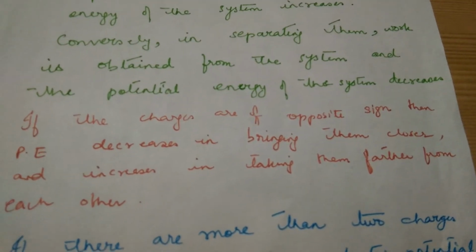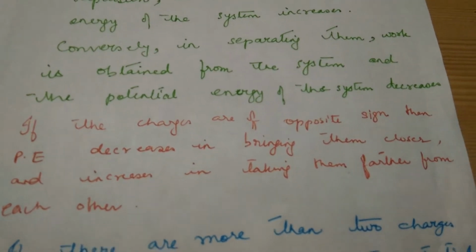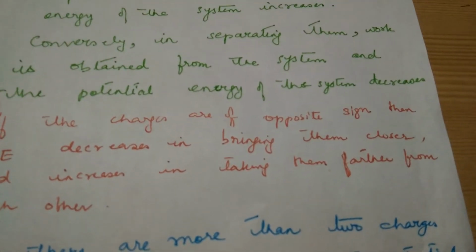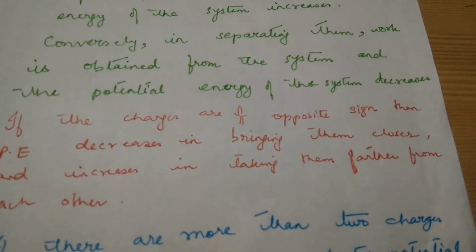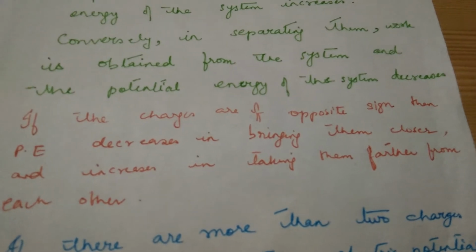If the charges are of opposite sign, they are attracting each other. So in bringing them closer, if you want to bring them nearer, potential energy will decrease. And if you want to take them farther away from each other, then in that case potential energy will increase.